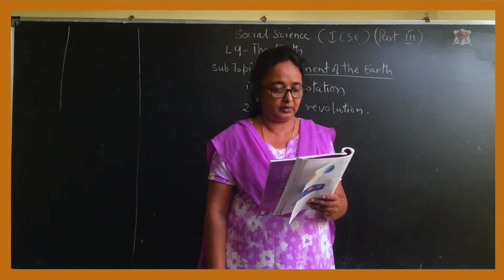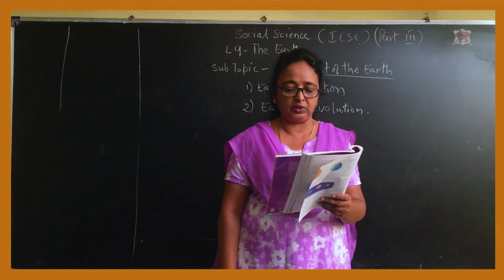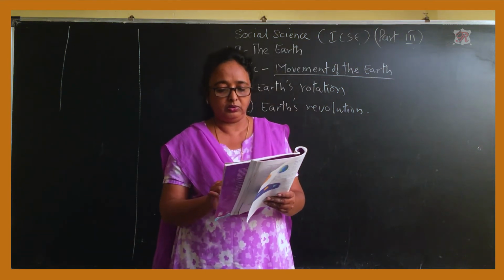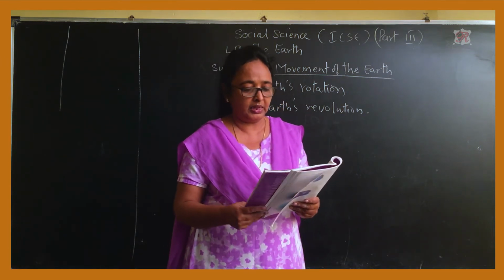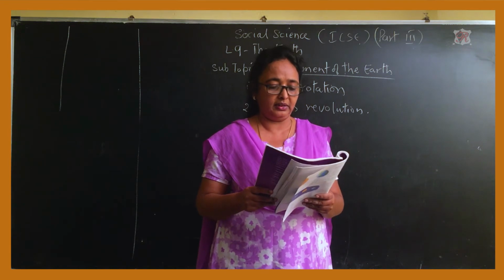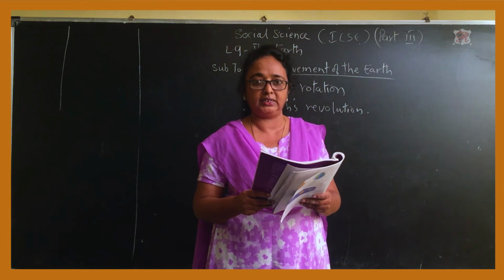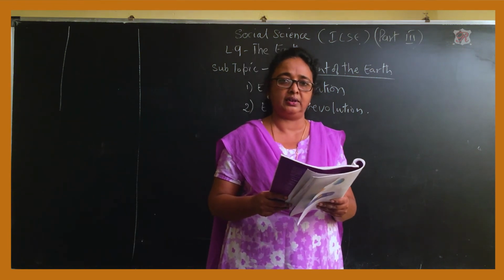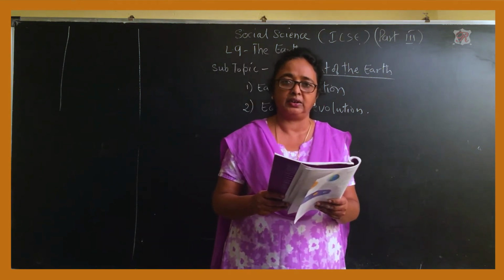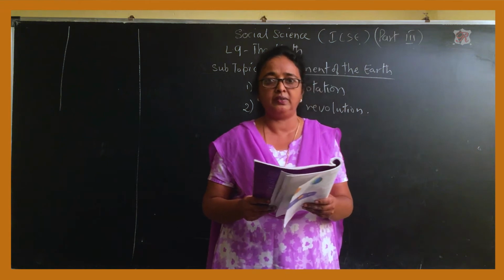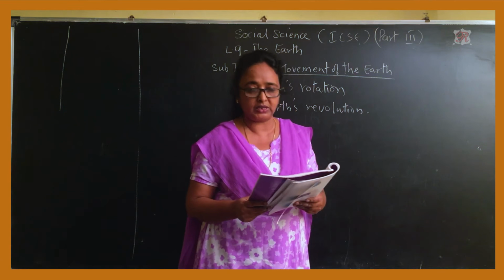Now the true and false, C part. First one: like the Earth, some planets of the solar system are home to living beings. It is like a home for living beings. Again, I am repeating: like the Earth, some planets of the solar system are home. Is it some? No. Only on Earth are there living things. The rest of the planets don't have life on them. That is why it is false. So the first one is false.